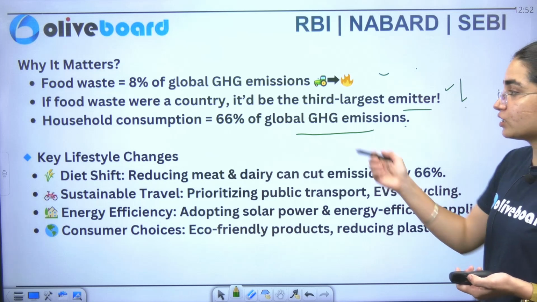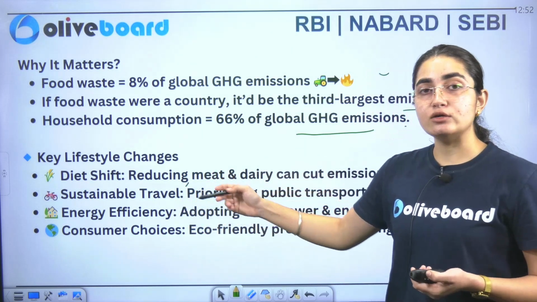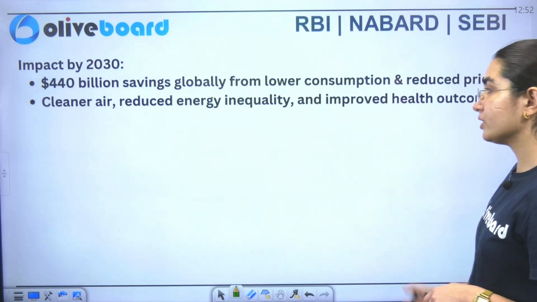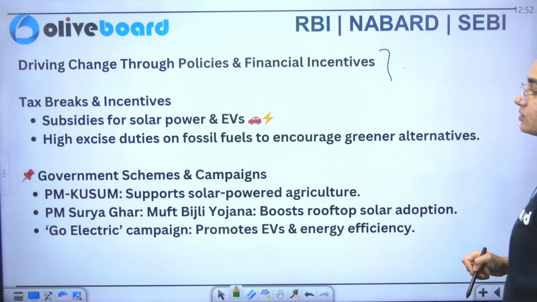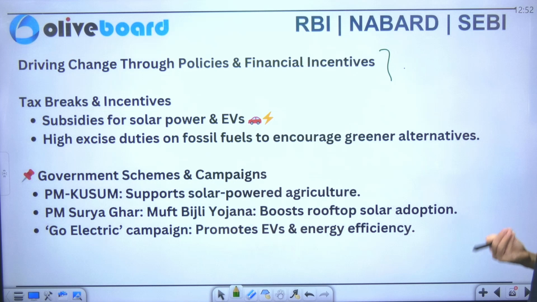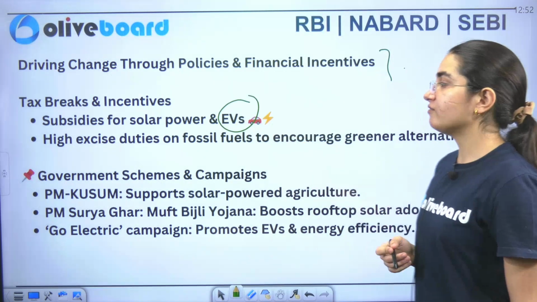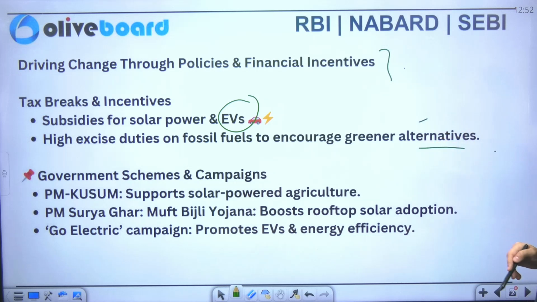Now it will ensure that there will be a shift in diet, in sustainable travelling, in energy transmission, and consumer choice will also be eco-friendly. Now we are driving a change through policies as well as financial incentives. You can see that tax breaks and incentives include subsidies provided for the adoption of EVs, right? And we have a high excise duty on fossil fuels to encourage green alternatives.